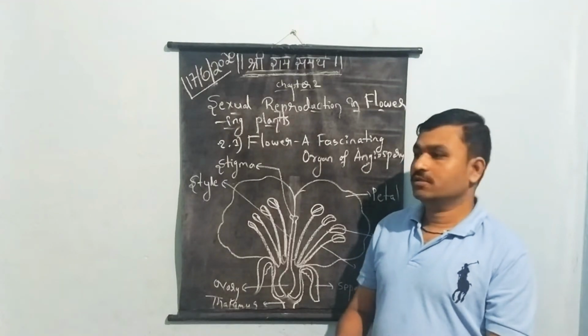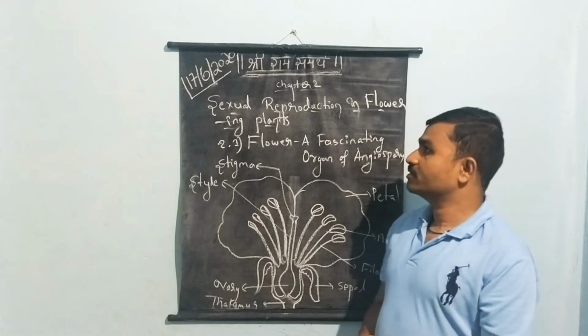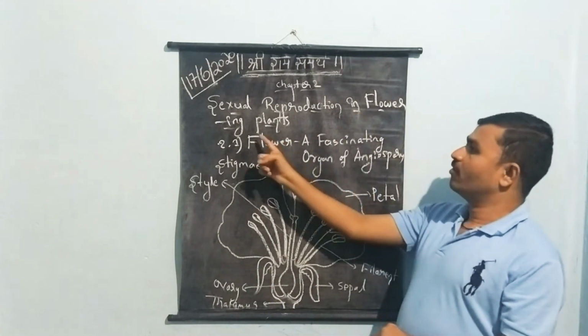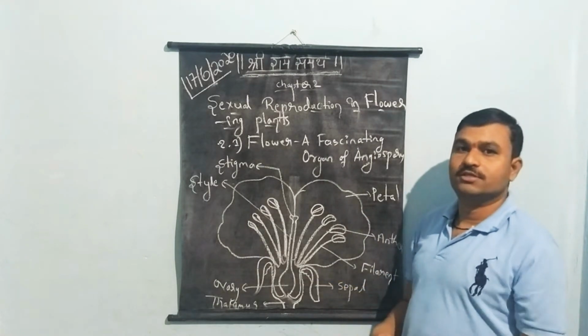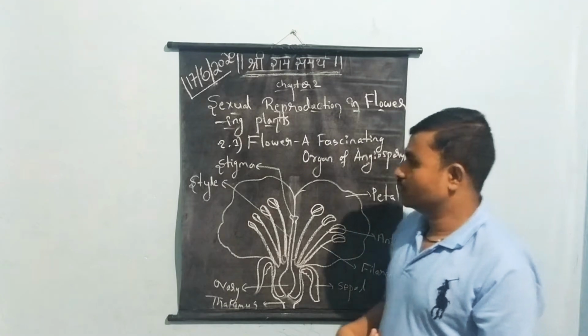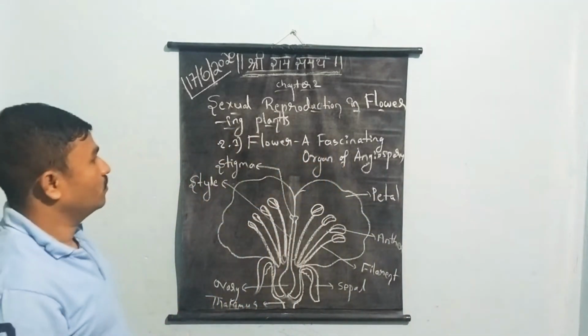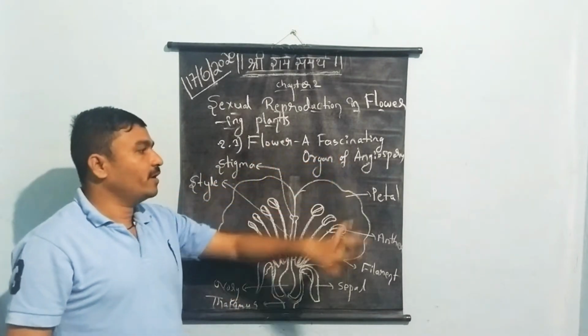Okay, good morning students. In today's class I will start your second chapter, that is sexual reproduction in flowering plants. Already I have told you about the concepts we are going to study in this chapter. The first one is a flower. Flower is the fascinating organ of angiosperms.